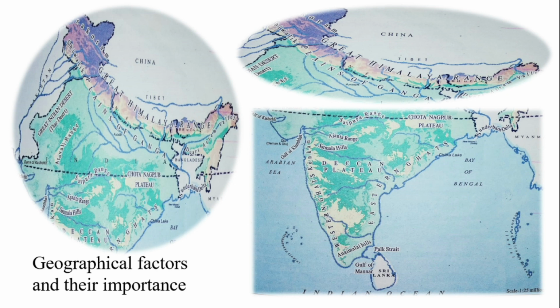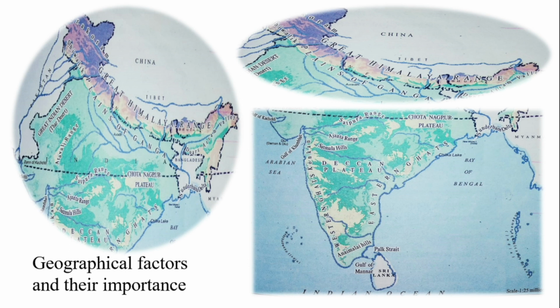If you look at the top of the second image, the Greater Himalayan range separates India from Central Asian countries such as Tibet, China, and other countries. We are going to see three major features of the geographical factors and their importance in this map.